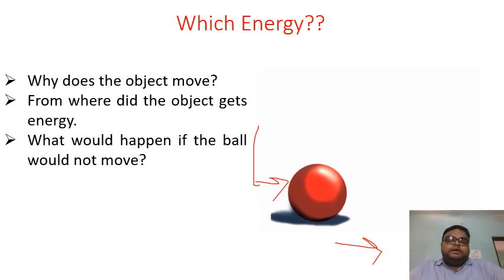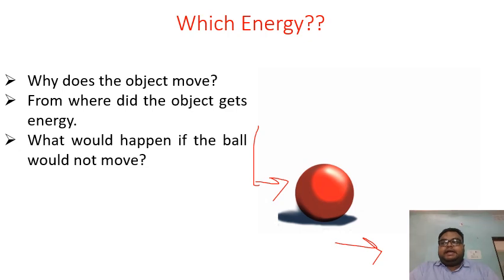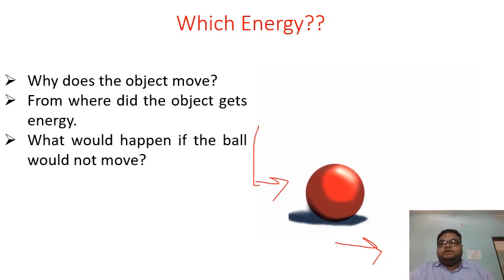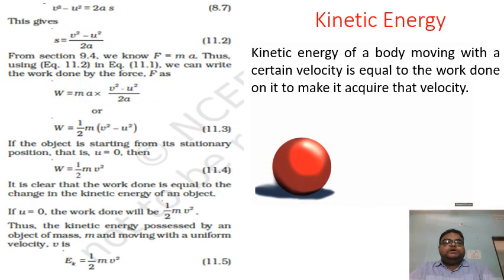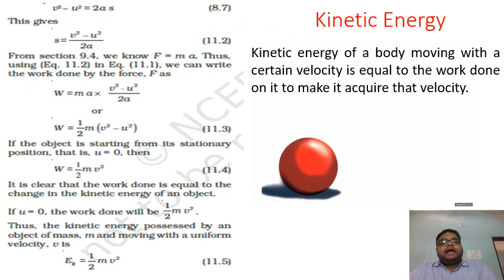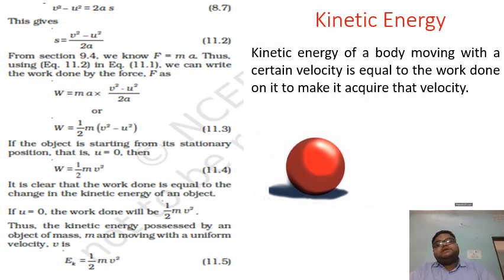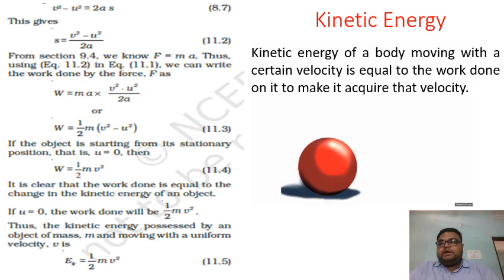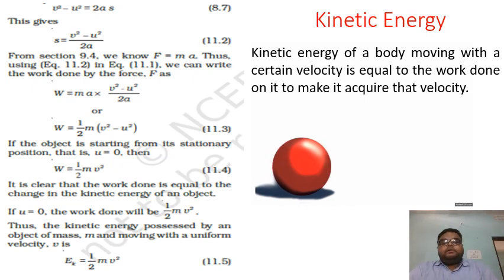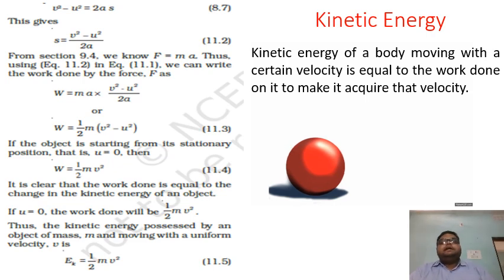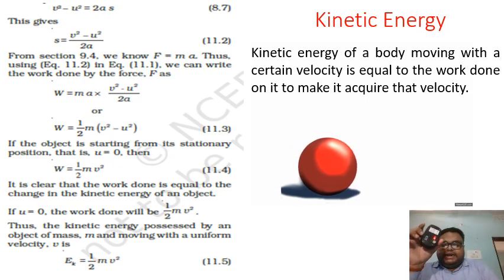So now, let's look at kinetic energy. Okay, students. Right. So students, we know that the kinetic energy of a body moving with a certain velocity is equal to the work done on it to make it acquire that velocity. Suppose that this is a mouse and it is at rest.